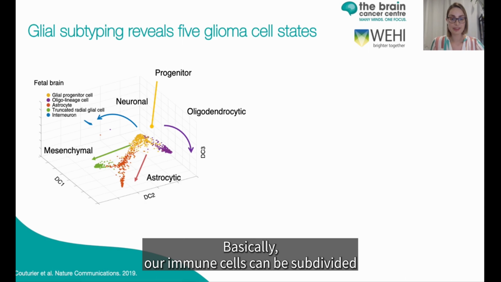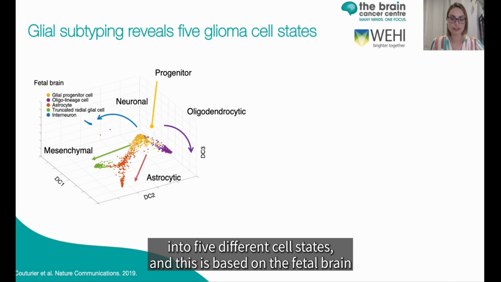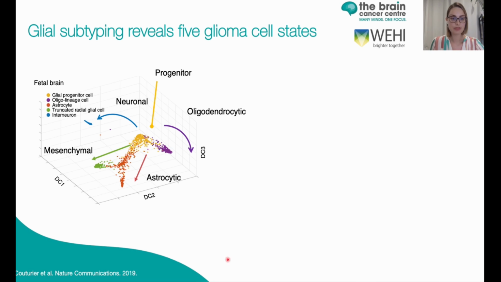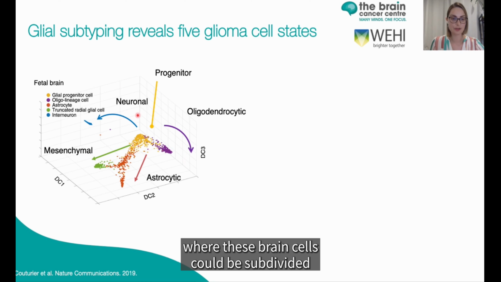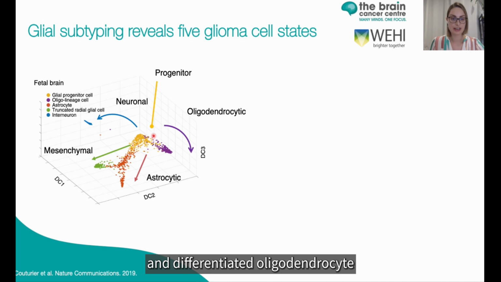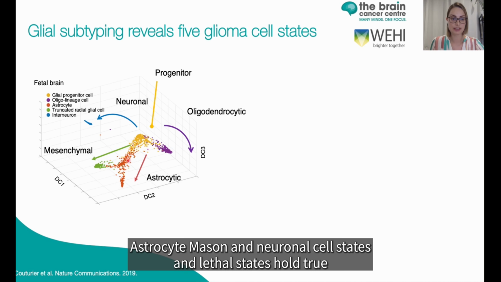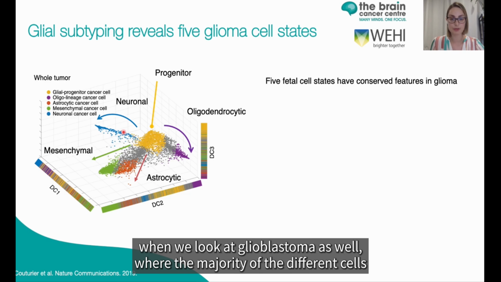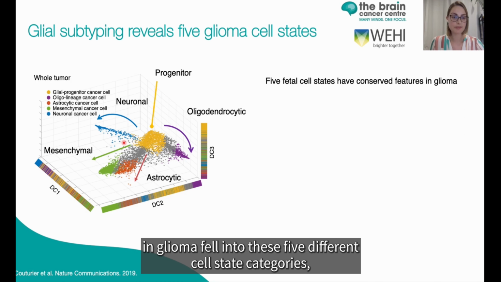These glioma cells can be subdivided into 5 different cell states, and this is based on the fetal brain, where these brain cells could be subdivided using single-cell RNA sequencing into progenitor and differentiated oligodendrocytic, astrocytic, mesenchymal, and neuronal cell states. And these cell states hold true when we look at glioblastoma as well, where the majority of the different cells in glioma fell into these 5 different cell state categories.